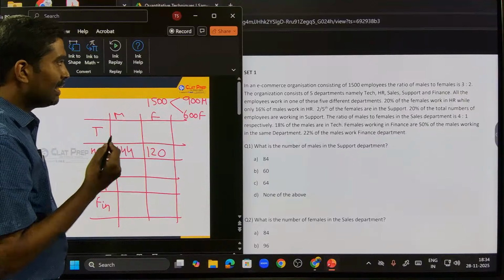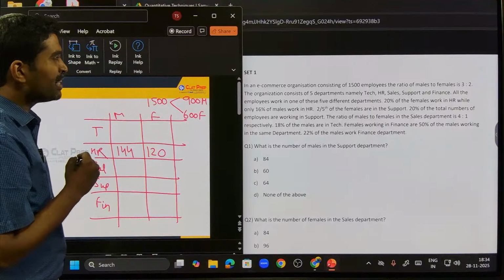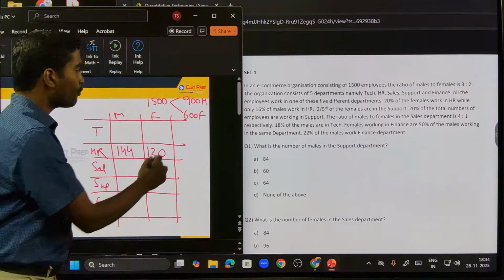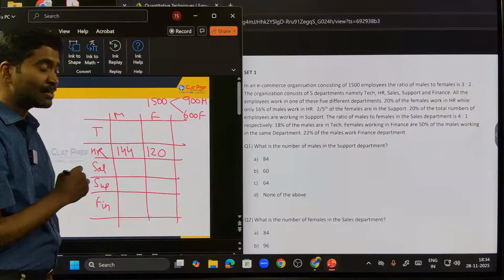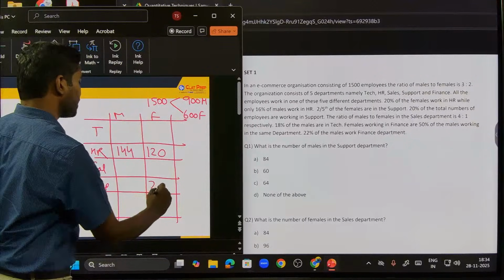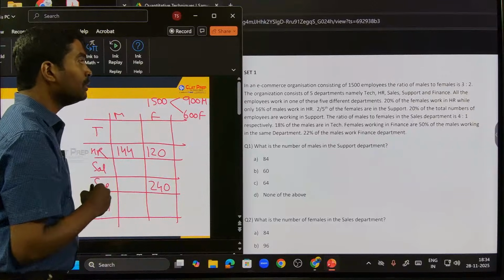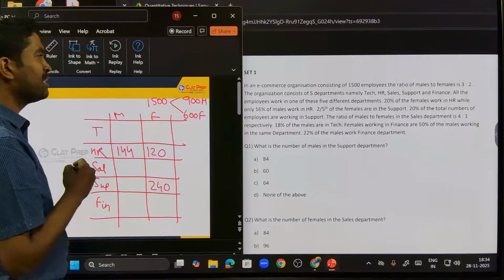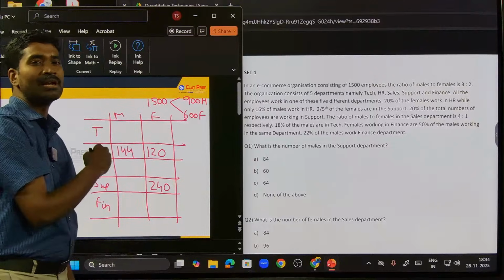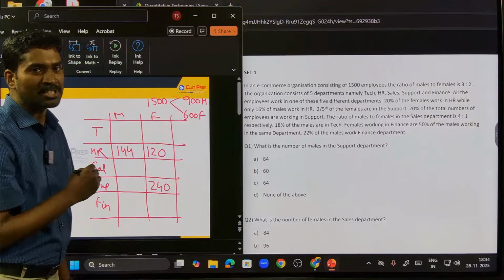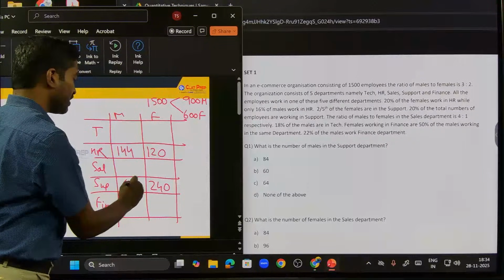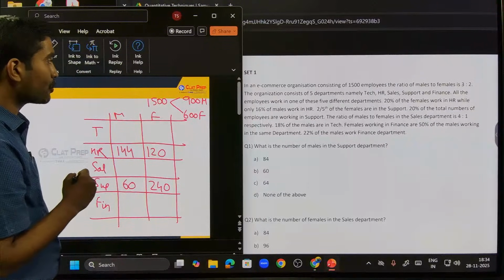All right. And then 2/5 of the females are in support, which means 2 by 5, which is 0.4. 0.4 into 600. How much is that? 240. 240 females are in support. All right. And 20% of the total number of employees are working in support. 20% of the total. 0.2 into 1500. How much is that? 300. Out of 300, 240 are female. The remaining 60 have to be male in support, right?